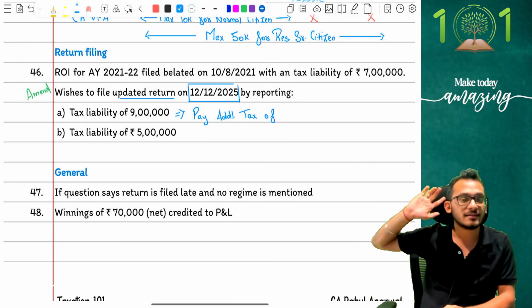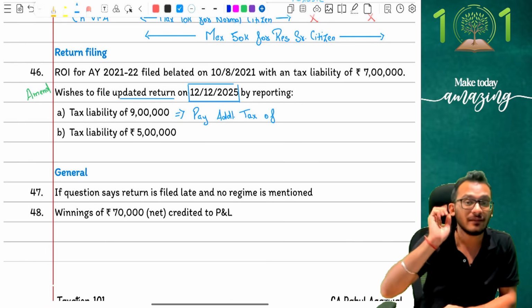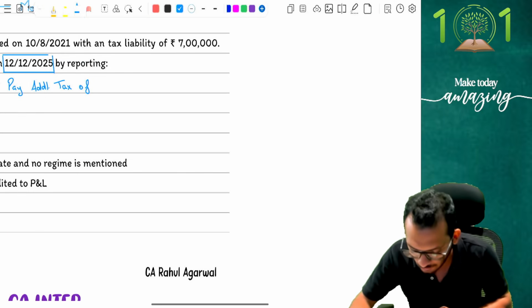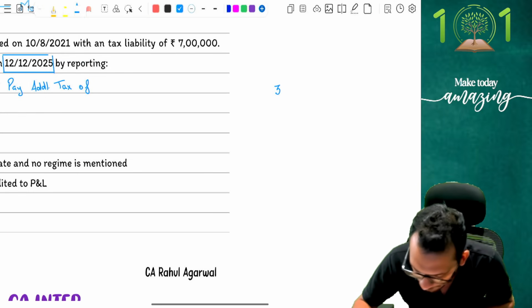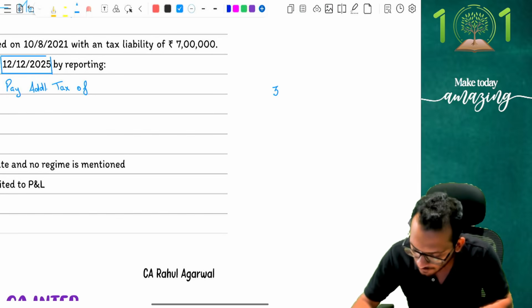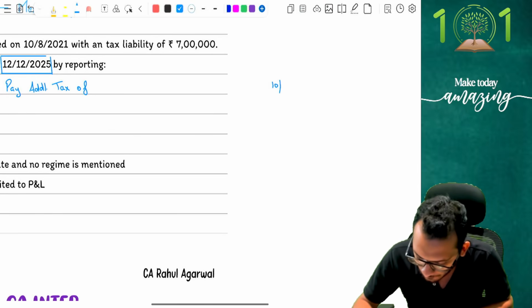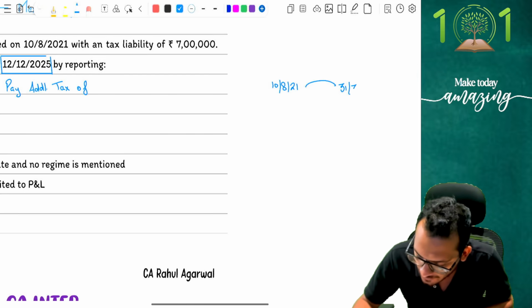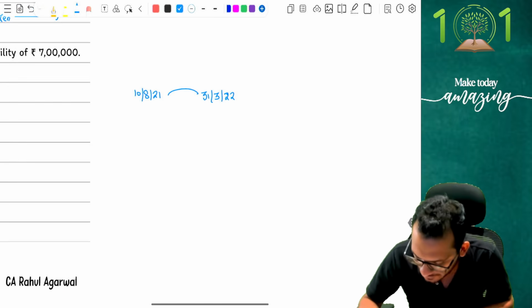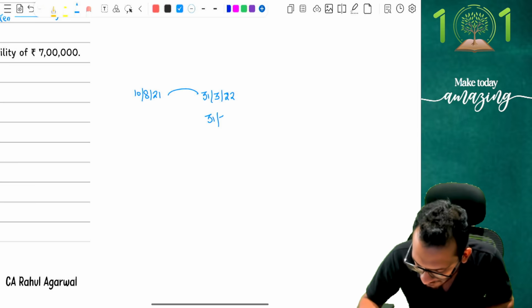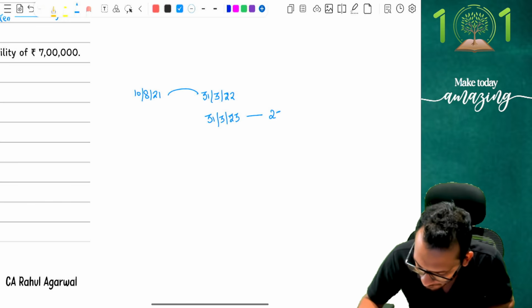Now I am on 12th December 2025, so I first have to check which year I am in. Look very carefully. My filing due date is 10th August 21. First I complete my year, which is 31st March 2022. From 31st March 2022, income tax says if you file the return anywhere before 31st March 2023, I would ask you to pay a tax of 25%.